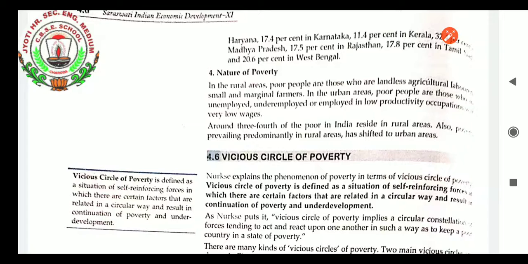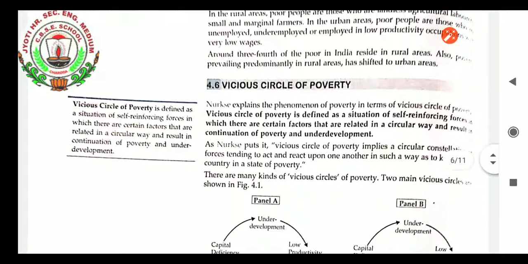In the urban area, poor people are those who are unemployed, underemployed, or employed in low productivity occupations or at very low wages. They are considered as poor. Around 3/4 of the poor in India reside in rural areas. Also, poverty prevailing predominantly in rural areas has shifted to urban areas. So this is the nature of poverty.